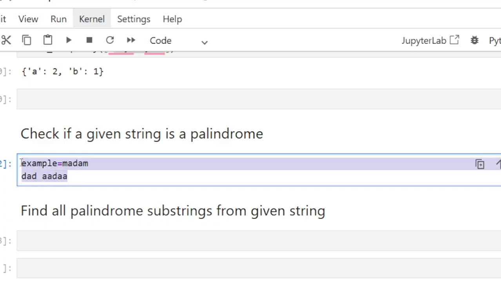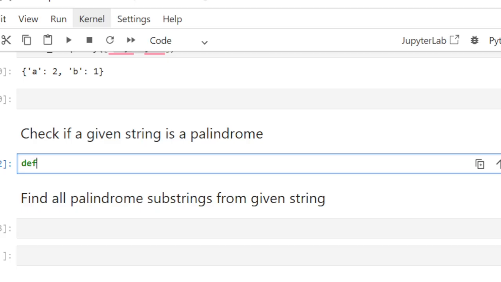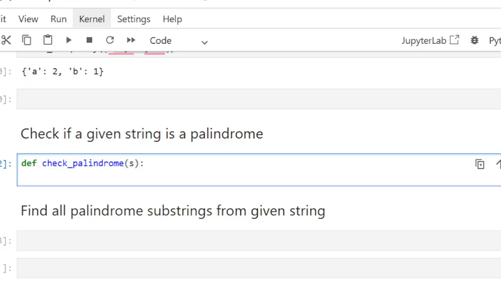So how we can create a function? So we can use a def function and then check palindrome. Then we need to take the input from the user. Then return. What we will do? First we will change it to lowercase, s dot lower.